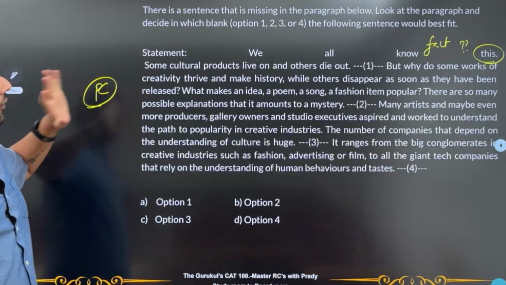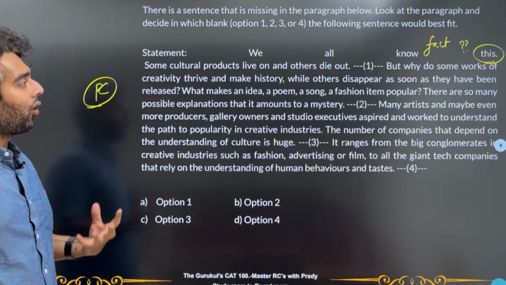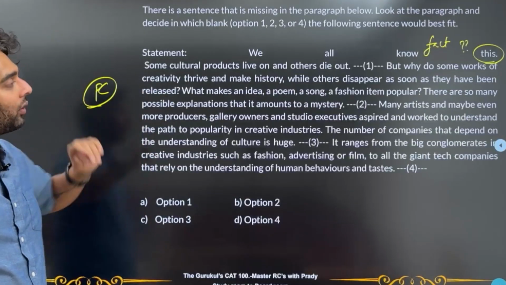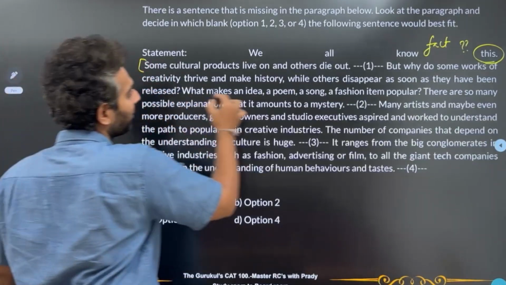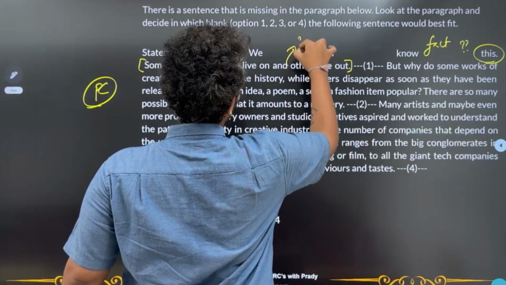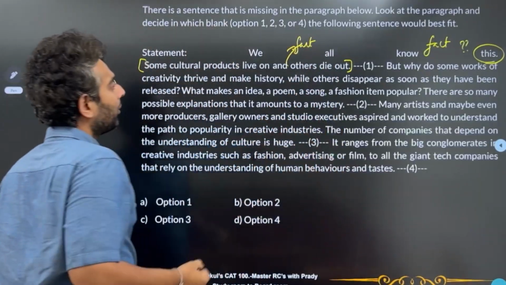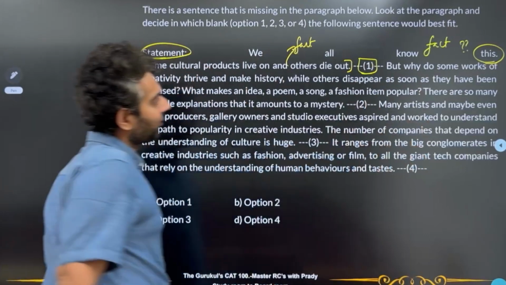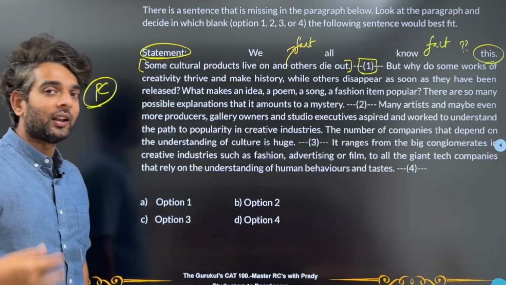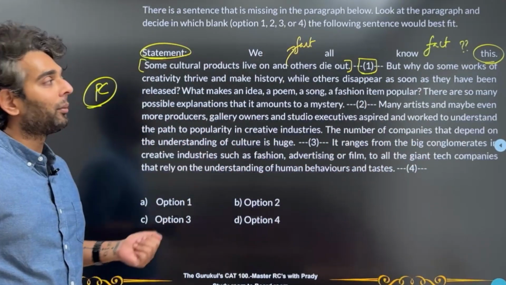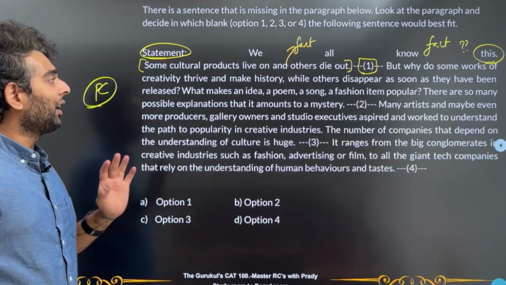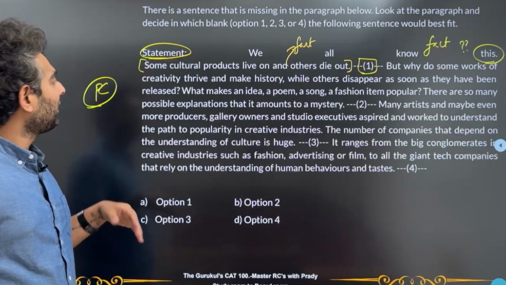The paragraph says some cultural products live on and others die out, right? Over here I have a blank. Now if I were to see this particular statement, this actually looks like a fact, correct? So placing our actual statement at 1 makes a lot of sense, but let's read through the rest of it and then decide whether it should go into 1 or some other blank. But why do some works of creativity thrive and make history while others disappear as soon as they have been released?